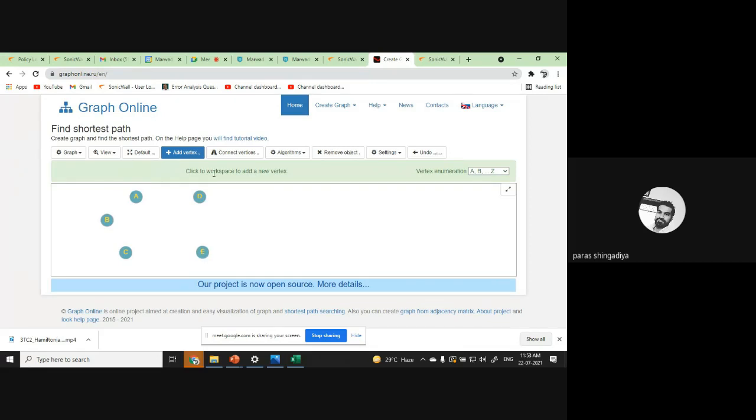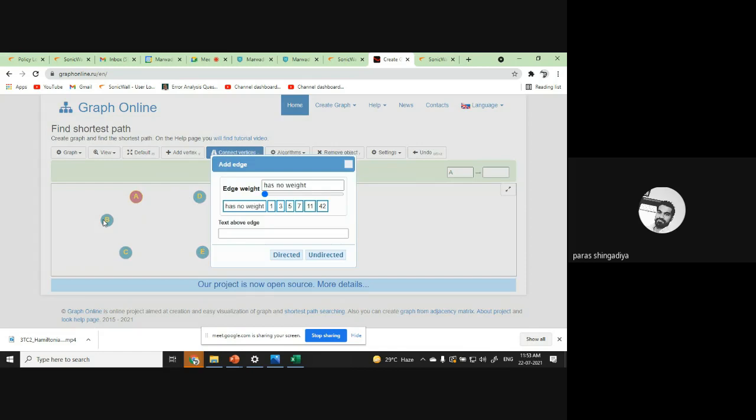Now we create edges. So edges आप कैसे बना सकते हो? There is a second tab, connect the vertex. ठीक है? And now we can create edges. Click on one vertex and then the second vertex, जिसको दोनों को आपको connect करना है. So connect A and B. And then we get one option there, it has a weight. So what is the meaning of weight? That part we discussed in one of the labs, the traveling salesman problem, where the distance between two places is given. So distance is the meaning of weight of the edges.